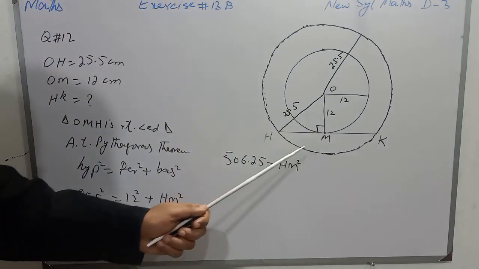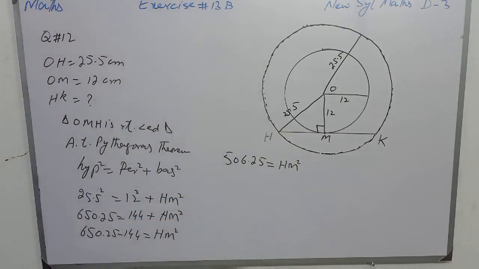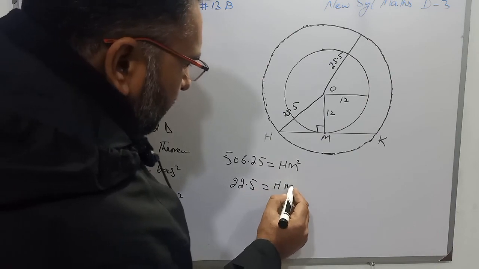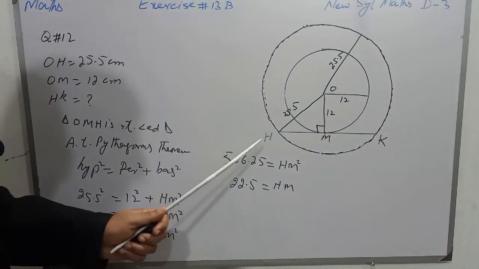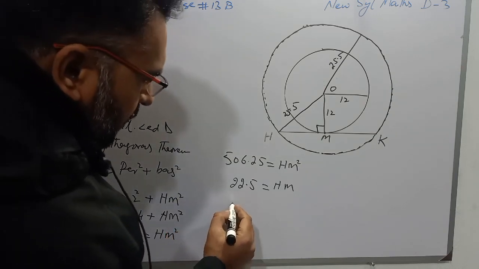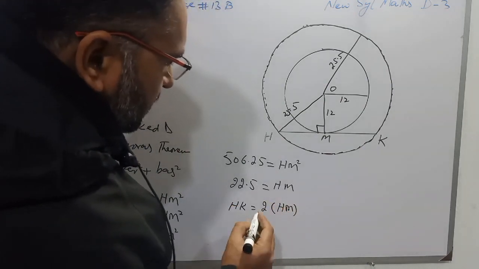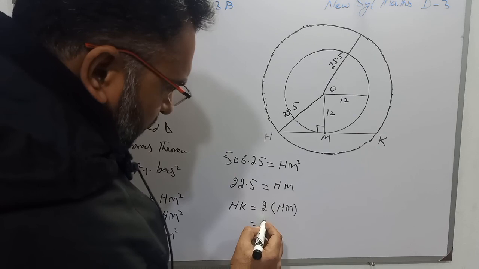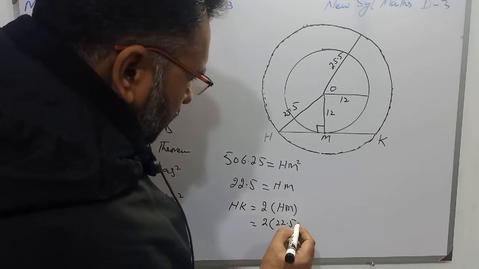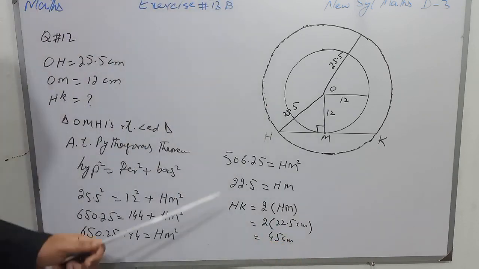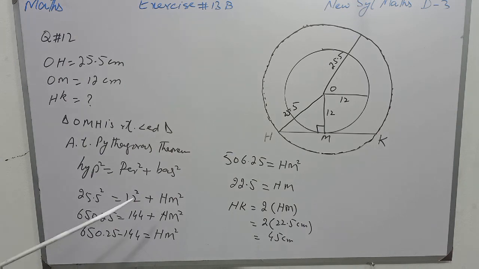We have to find the value of HM, so we will take square root on both sides, and square root of 506.25 is 22.5. So 22.5 is equal to HM. Now we have to find the value of HK. So HK is 2 into HM and the value of HM is 22.5 centimeters. So 2 into 22.5 centimeters is 45 centimeters. So the value of HK is 45 centimeters.